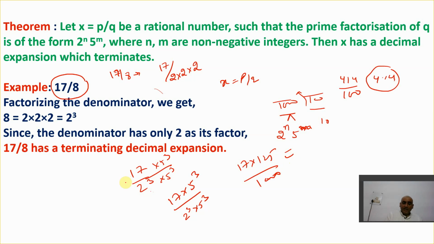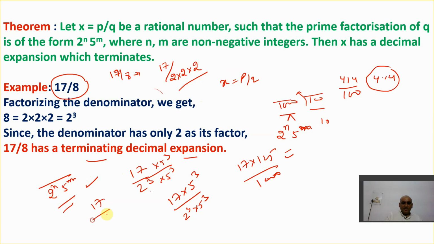And it will give the right result for the decimal expansion. But they do not say you need to find the decimal expansion value. You just need to find whether it is terminating or non-terminating. So the simple logic here is you need to know whether the denominator takes the form of 2 raised to power n or 5 raised to power n or not. If it takes the form, it is terminating. So the denominator here has 2 raised to power cube. That means 2 as its factor. So the denominator has 2 as its factor, but can it take the form of 2 raised to power n, 5 raised to power n?